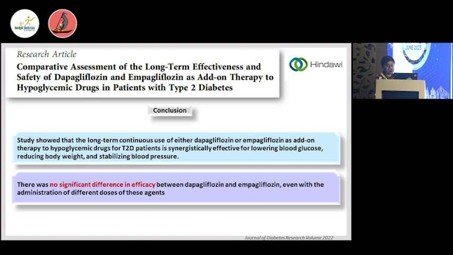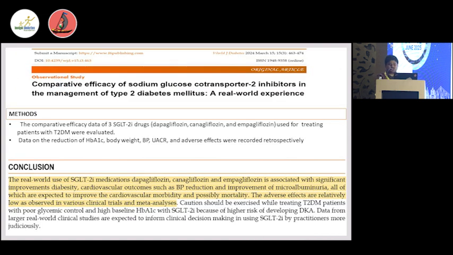To know that, several studies have been seen in the literature. A comparative assessment of the long-term effectiveness and safety of DAPA and EMPA added to hypoglycemic drugs: after 36 months of treatment, the clinical parameters decreased significantly in this group, not only HbA1c but also body weight, cholesterol level, even liver enzymes, and blood pressure. All the metabolic factors showed a more or less similar reduction. There were no differences between DAPA and EMPA. So we conclude that there is no significant difference in efficacy between DAPA and EMPA.